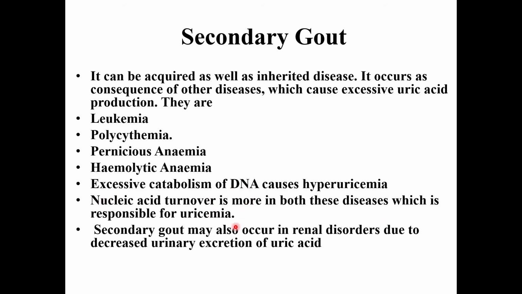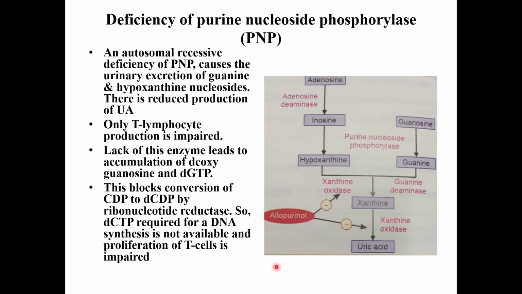Nucleic acid turnover is more in both these diseases, which is responsible for uricemia. Then secondary gout may also occur in renal disorders due to decreased urinary excretion of uric acid.